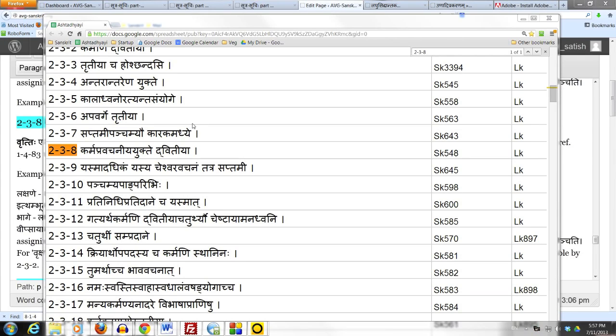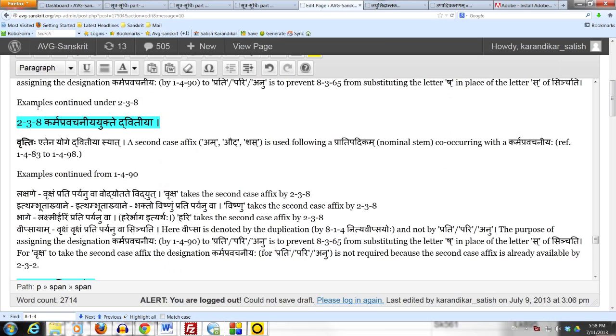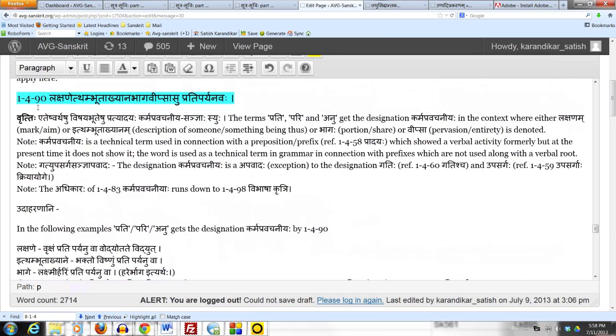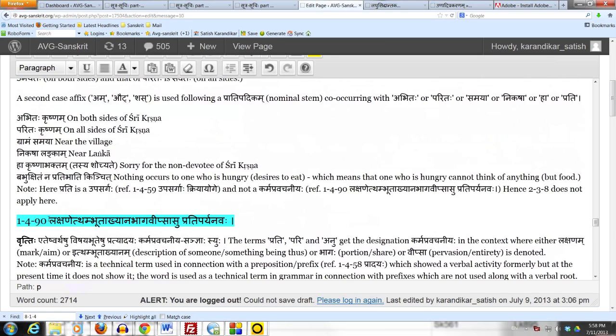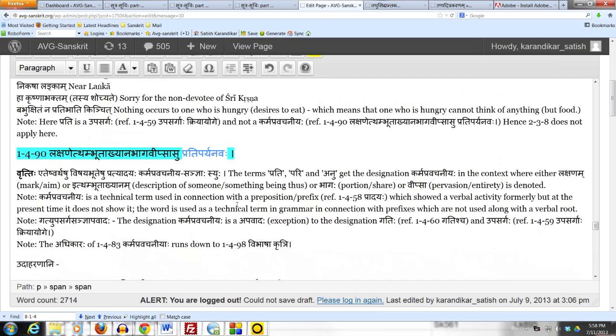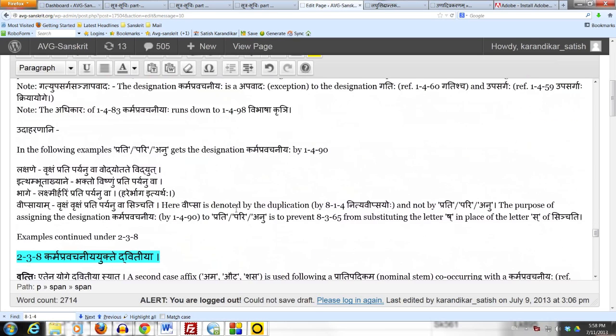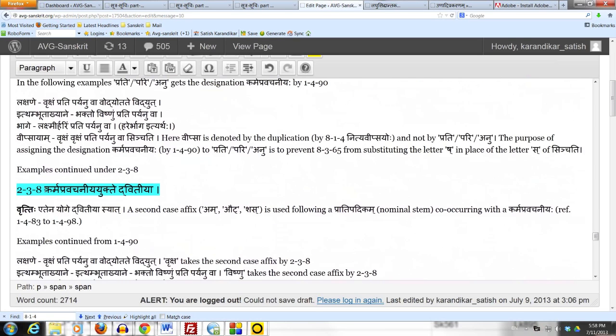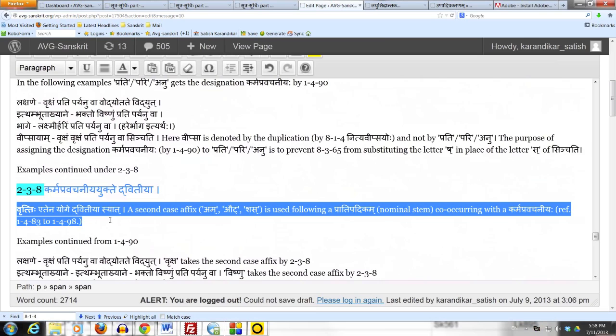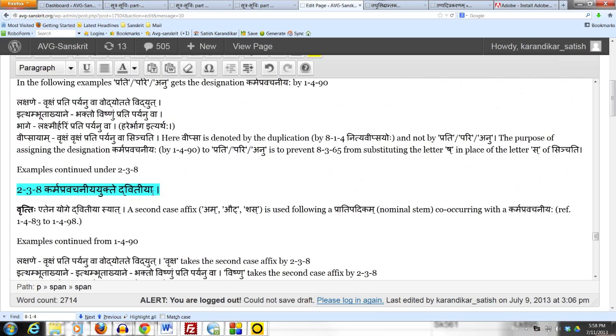Recall that we just studied the Sutram 1490, which assigns the designation karma pravachaniyaha to the terms prati, pari and anu under certain circumstances. The purpose of studying 1490 for us right now is to assign a second case affix to a pratipadikam which occurs with a karma pravachaniyaha. The Sutram which actually assigns the Dvitiya Vibhakti is 238.